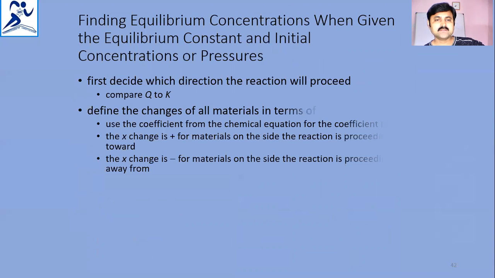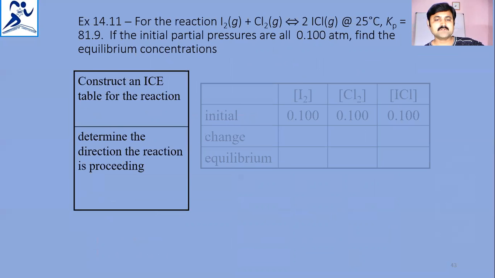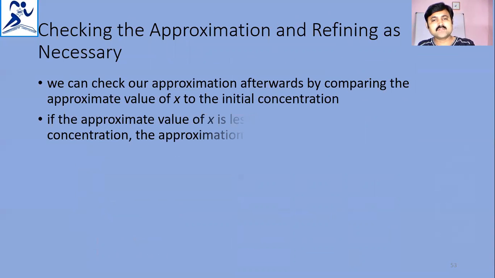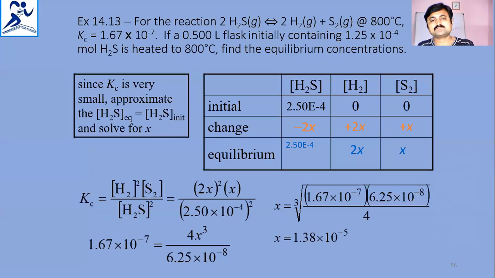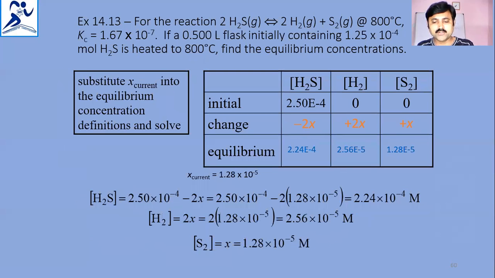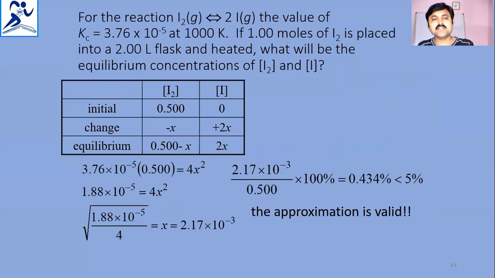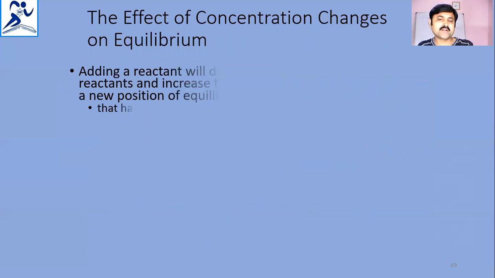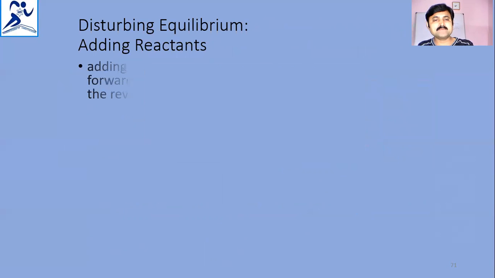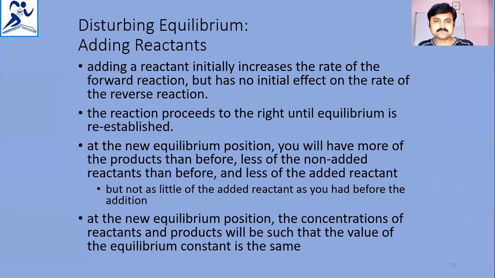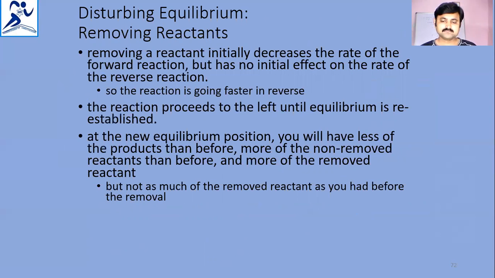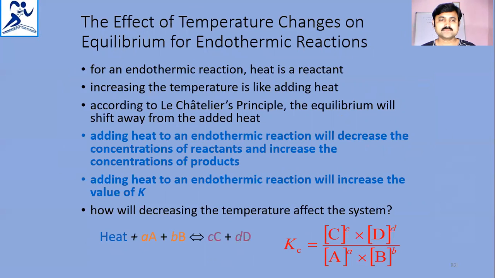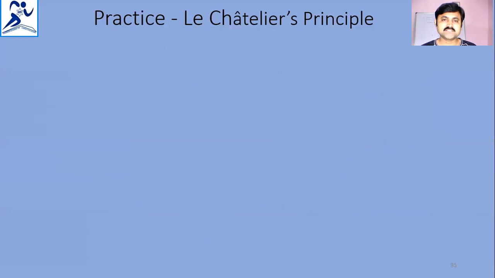After that, we discussed Le Chatelier's principle, which is the application of the equilibrium concepts. Finally, we concluded this concept with Le Chatelier's principle and the effect of temperature and the effect of concentrations of reactants and products on a chemical equilibrium, showing how Le Chatelier's principle explains it. So this is what we discussed in this session.